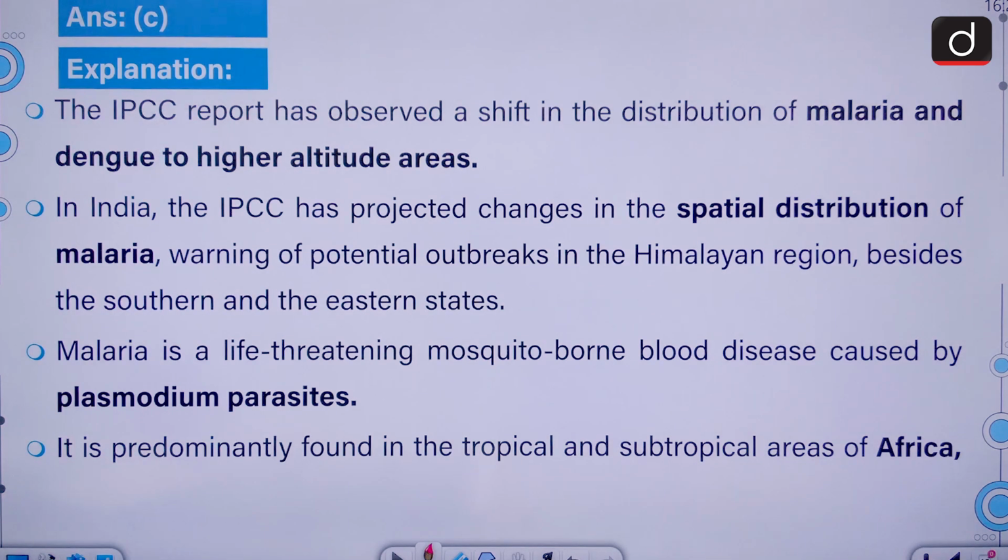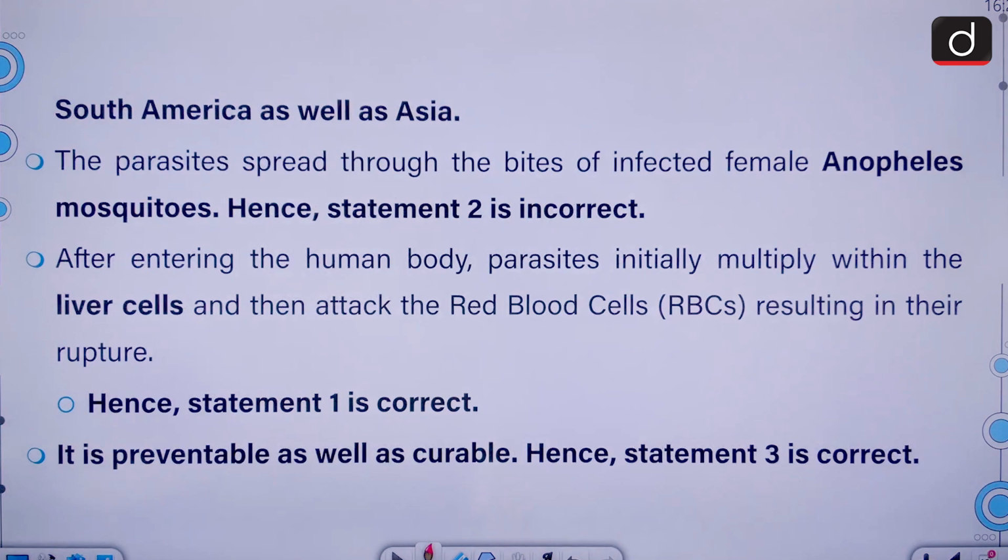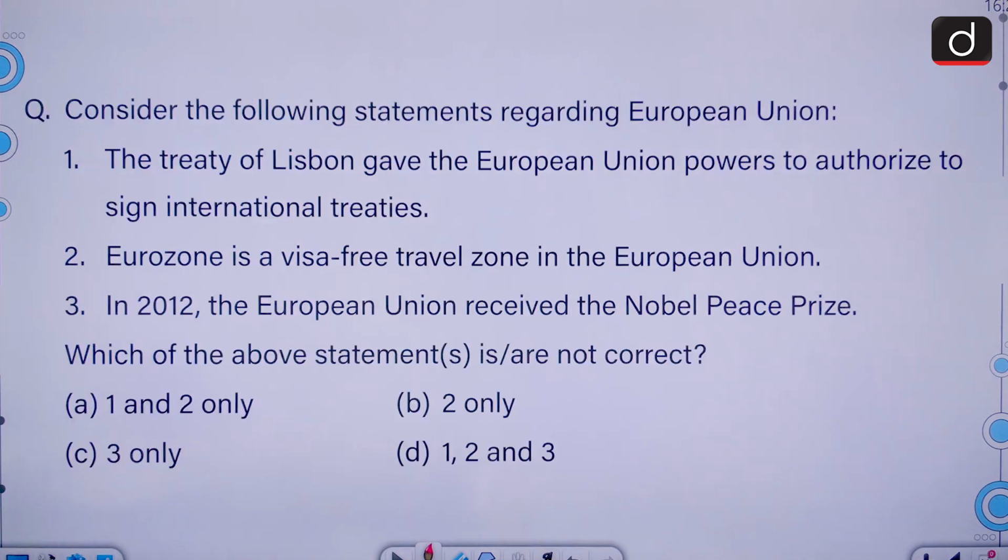It is predominantly found in the tropical and subtropical areas of Africa, South America as well as Asia. The parasites spread through the bites of infected female Anopheles mosquito, and after entering the human body, the parasite initially multiply within the liver cells and then attack the red blood cells, resulting in the rupture. It is preventable as well as curable.